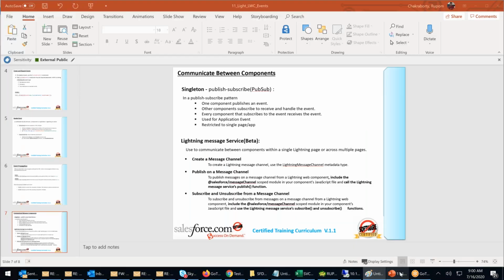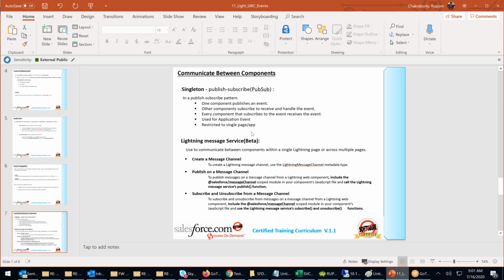Now write down singleton. First one, we have put a subheading, publish subscribe model, PubSub, right? First point, it's a publish subscribe model where one component publishes an event, another component subscribes or receives the event.